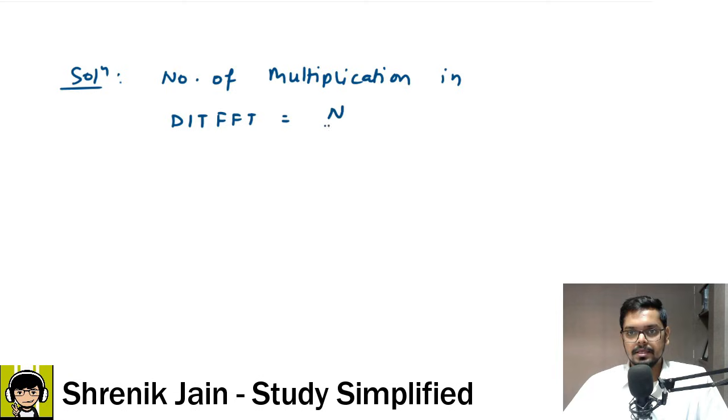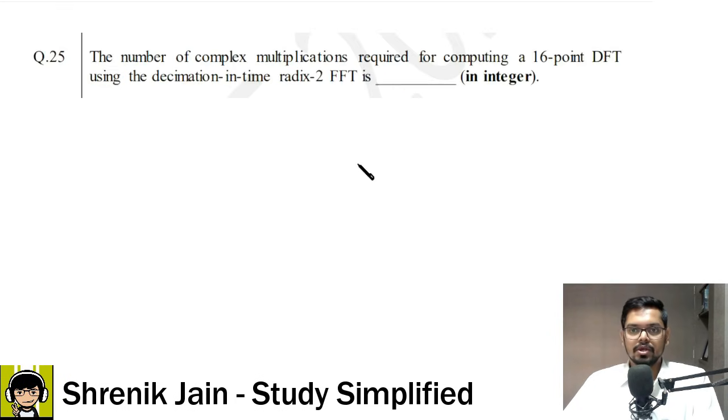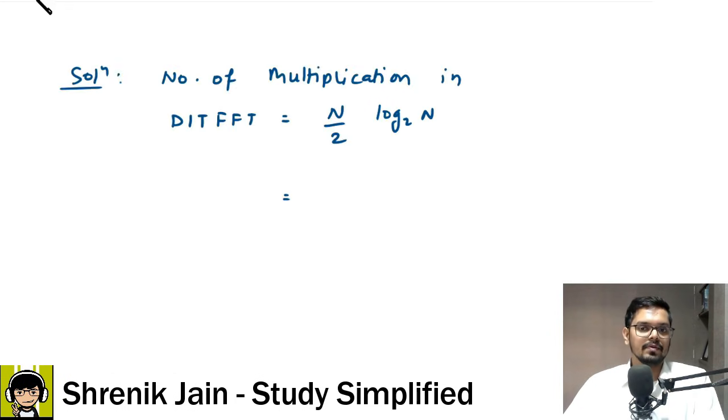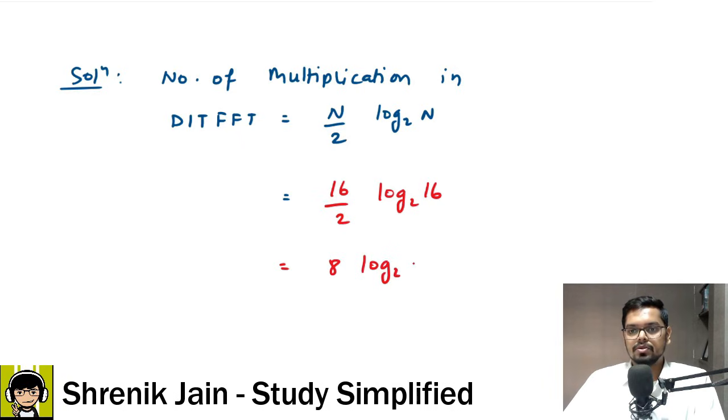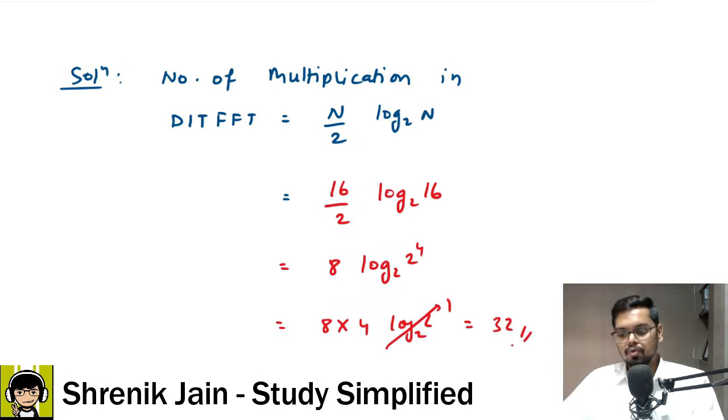The formula is n by 2 log to the base 2 of n. Here n is 16, since it is a 16-point DFT. So 16 by 2 log to the base 2 of 16, which is 8 log to the base 2 of 16, and 16 can be written as 2 to the power 4. So 4 can be taken outside, and log 2 to the base 2 is 1. So 8 into 4 is finally 32, which is correct. Understood? Let us go to the next question.